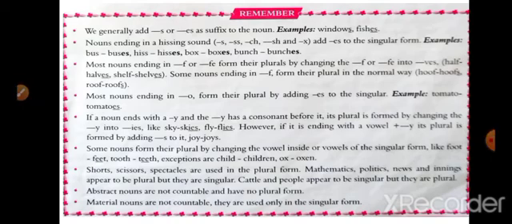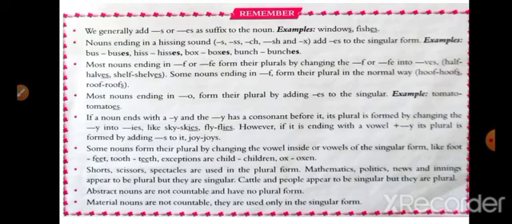We generally add s or es as suffix to the noun. Examples: windows, fishes. Nouns ending in a hissing sound s, ss, ch, sh, and x add es to the singular form. Examples: buses, hisses, boxes, and bunches. Most nouns ending in f or fe form their plurals by changing the f or fe into ves, like halves, selves. Some nouns ending in f form their plural in the normal way: hoops, roofs.